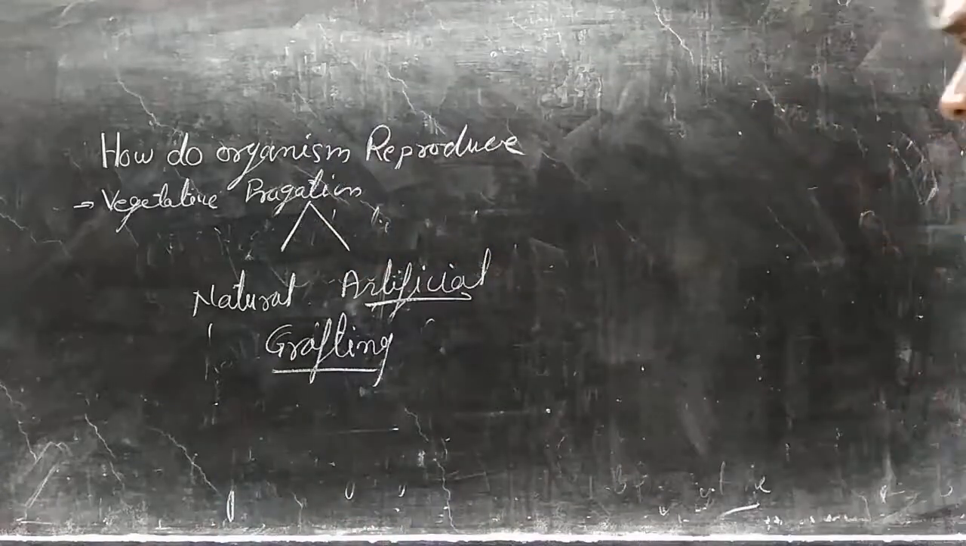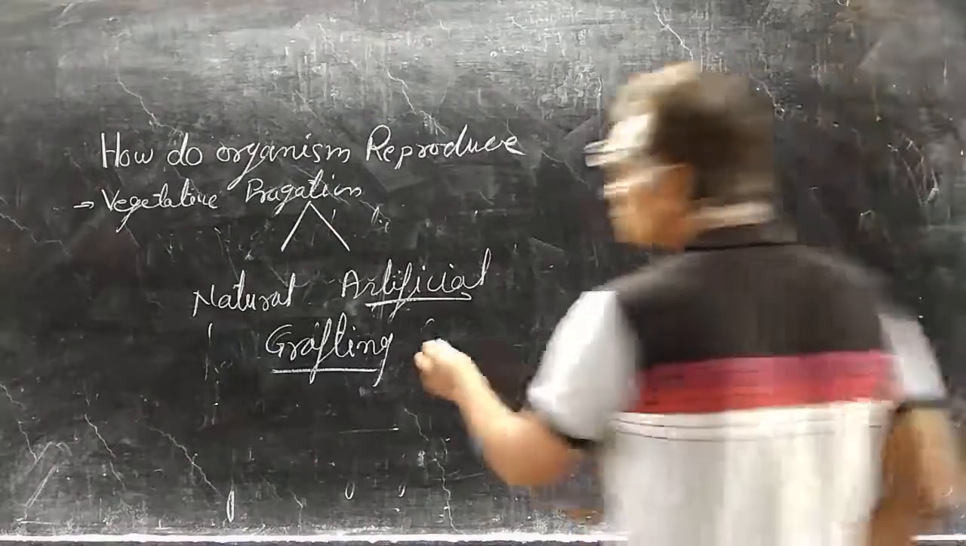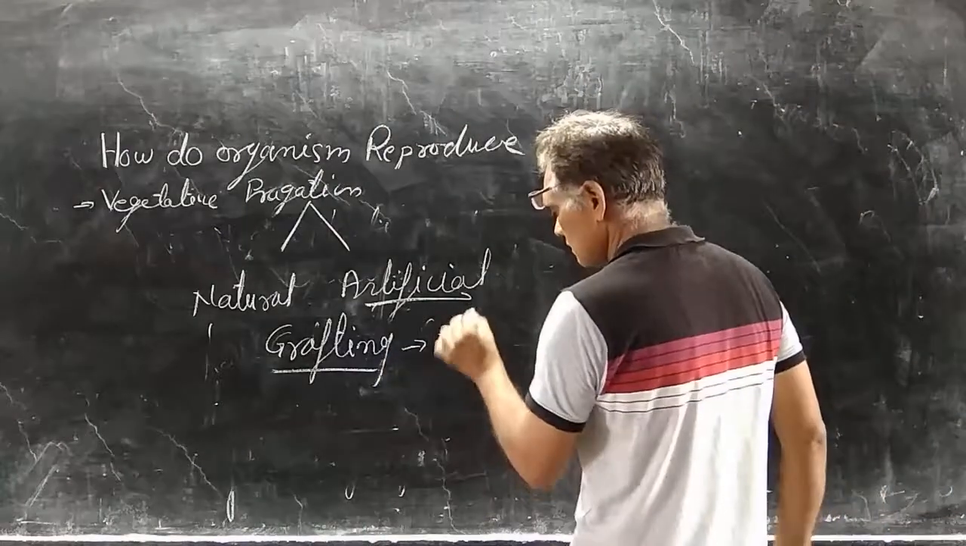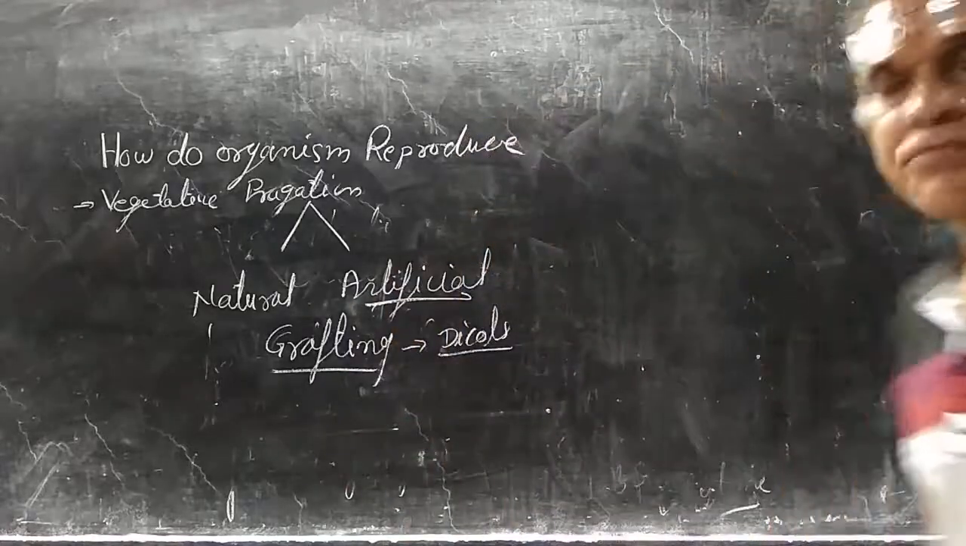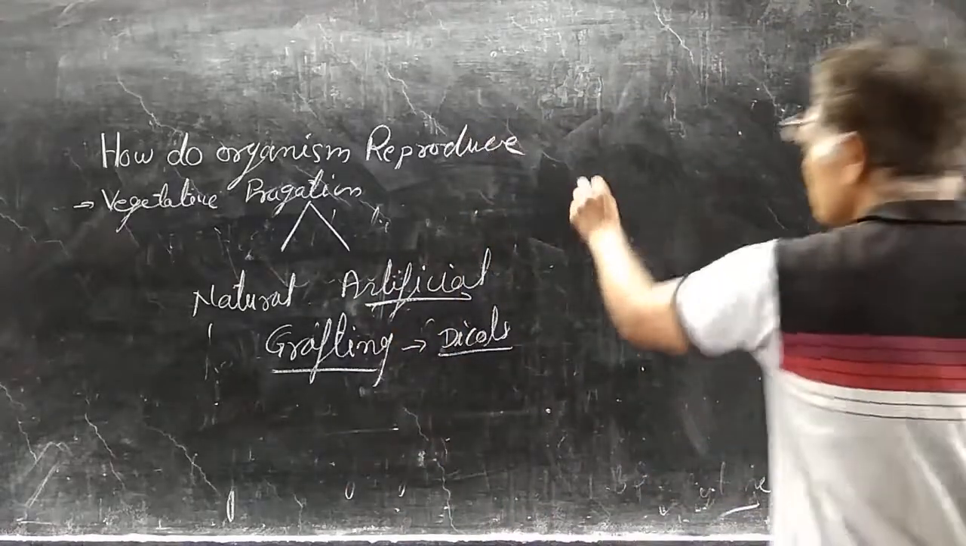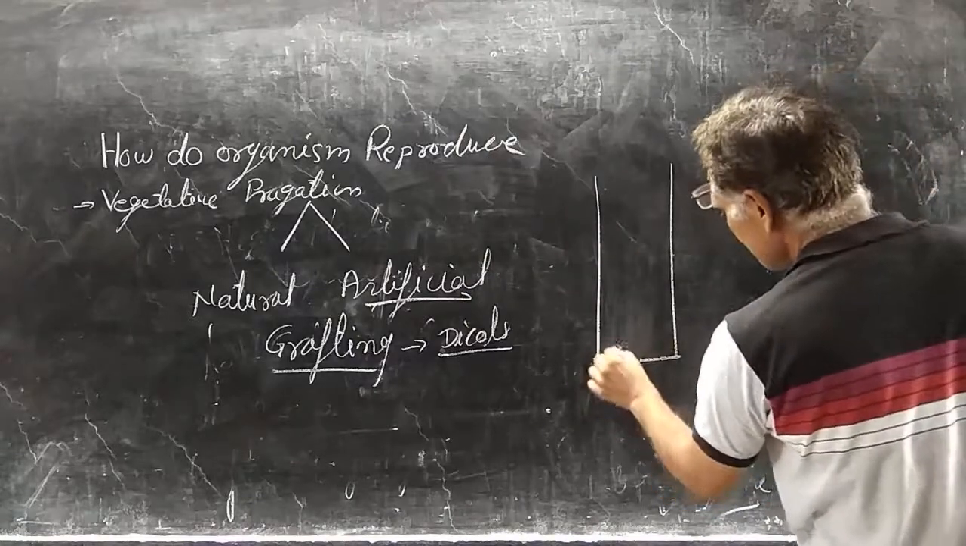Grafting, what is grafting? Grafting is done only in diploid plants. Why is grafting done in diploid plants? In diploid plants, suppose this is the stem of a diploid plant.